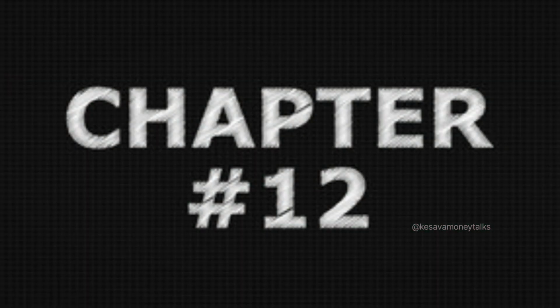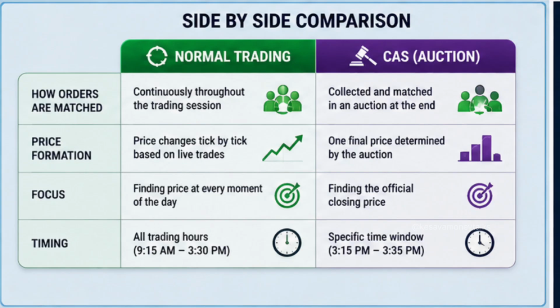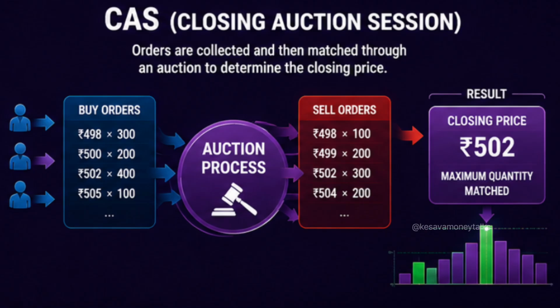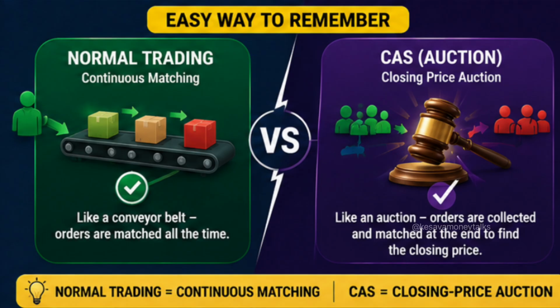So chapter 12. CAS versus normal trading. Let's make it extremely simple. In normal continuous trading, buyers and sellers orders are continuously matched throughout the trading session. In CAS, orders are collected and then matched through a special auction price to determine the official closing price. So the easiest way to remember it is: normal trading equals continuous matching, CAS equals closing price auction.